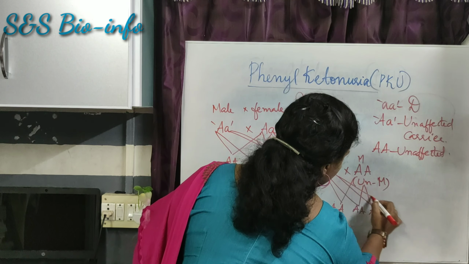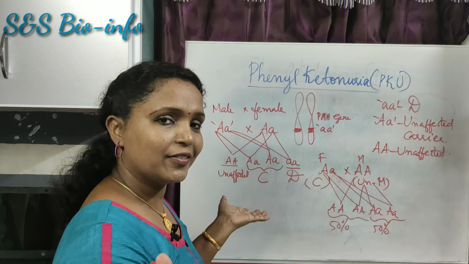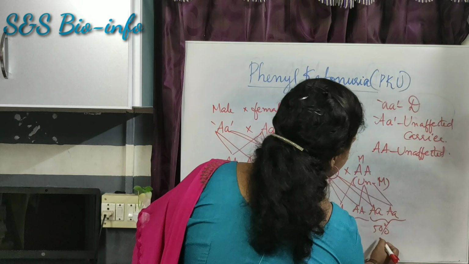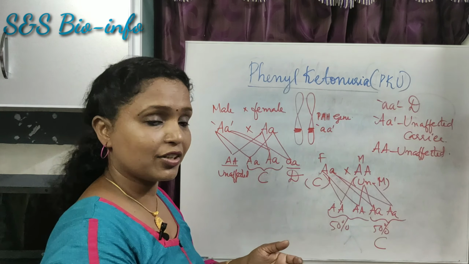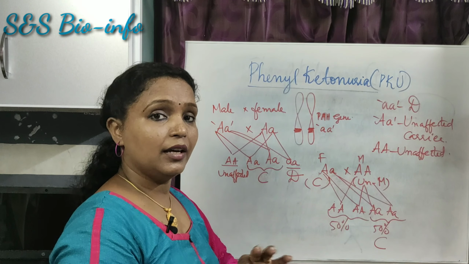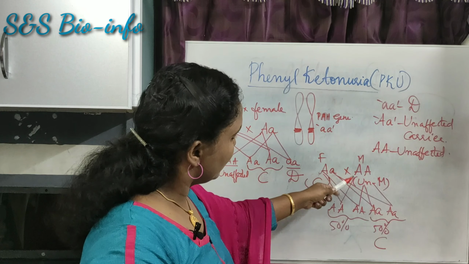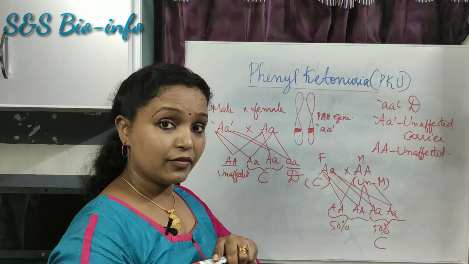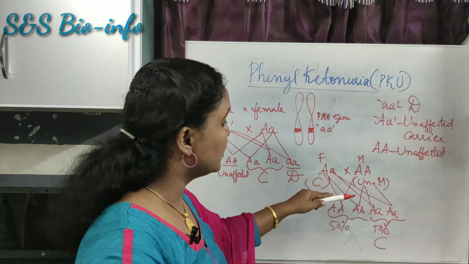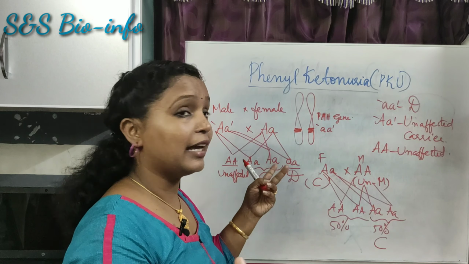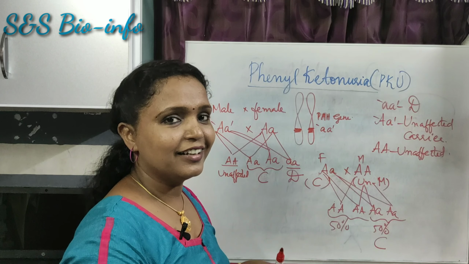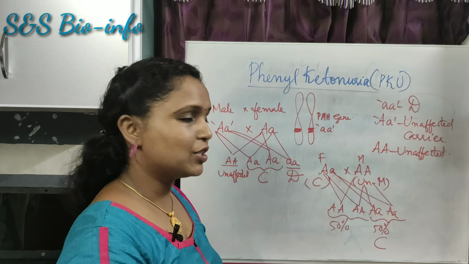Here 50% homozygous dominant and 50% heterozygous dominant. Here all are unaffected because the carrier condition is an unaffected condition. So all children will be unaffected, only in this case, where one parent is a carrier and the other parent is pure, that means homozygous dominant.